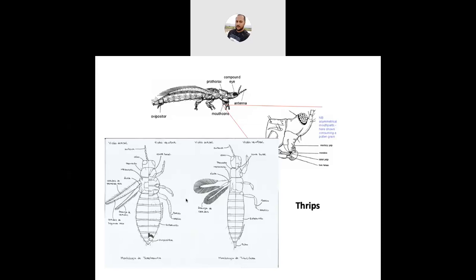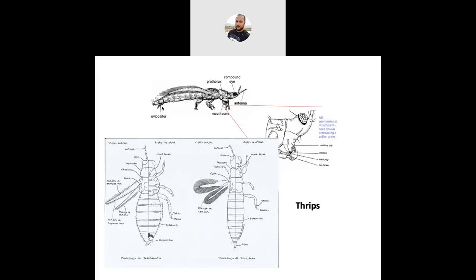And very, very important, this order merges the exopterygote and endopterygote. This is the last such order. Here the nymphal stage is followed by the prepupal and pupal stage, which is analogous to the pupal stage of endopterygote insects. So these are the order level characters under the order Thysanoptera.